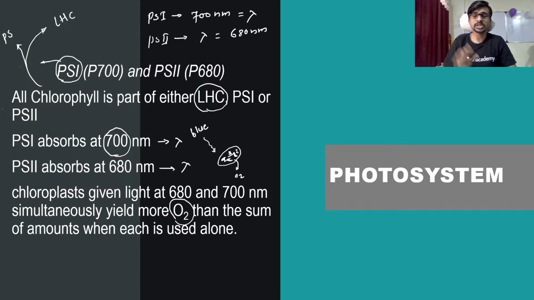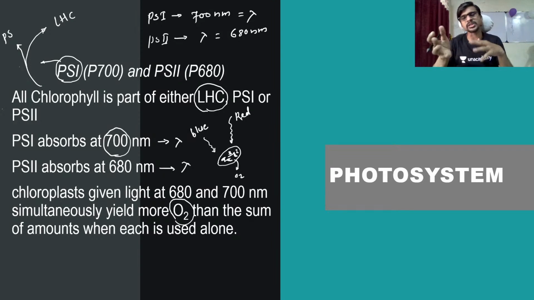If you expose the chloroplast to blue light, it will result in some amount of oxygen. If you expose this chloroplast to red light, it will again yield some amount of oxygen. But if you expose this chloroplast to both blue and red light, for example, if you expose the chloroplast to blue light you get a small amount of oxygen, and if you expose it to red you also get a small amount of oxygen.